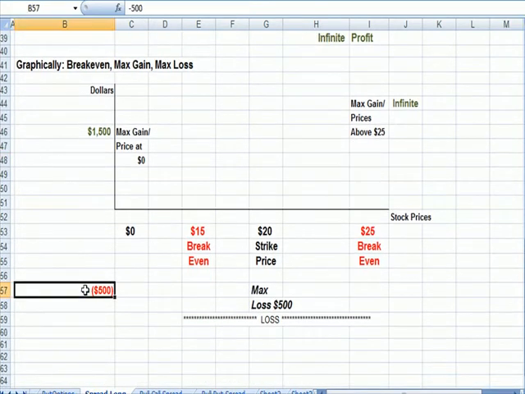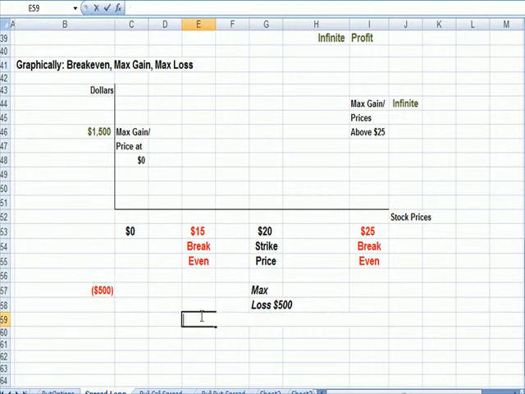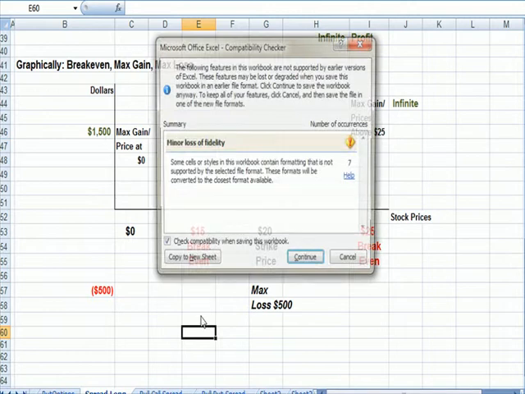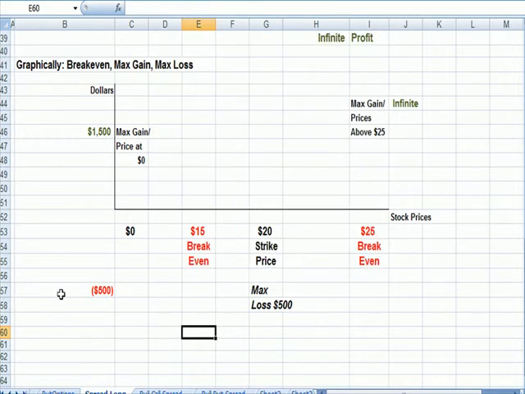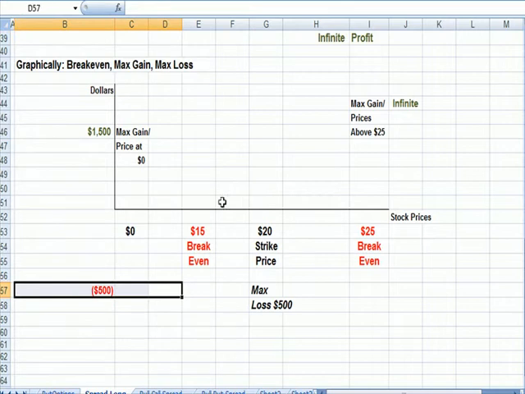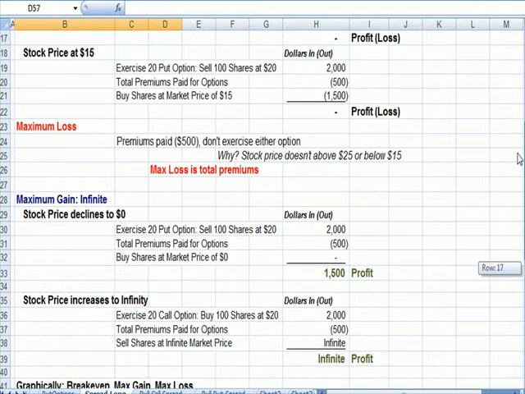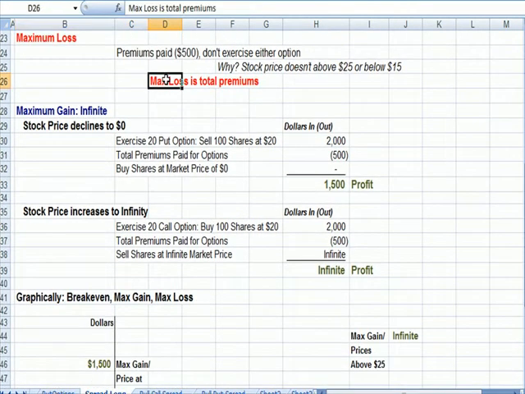Our maximum loss, let me eliminate this line. Our maximum loss, which is what we found when we had a price below 15, is $500, which is our total premiums. We found that up here.